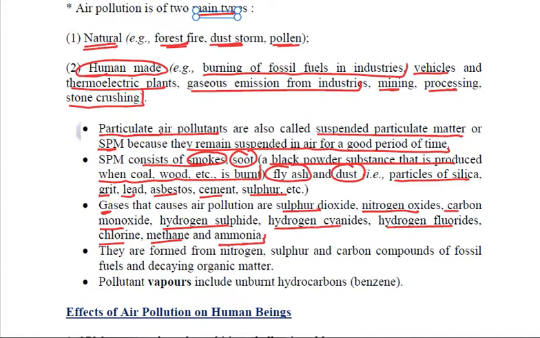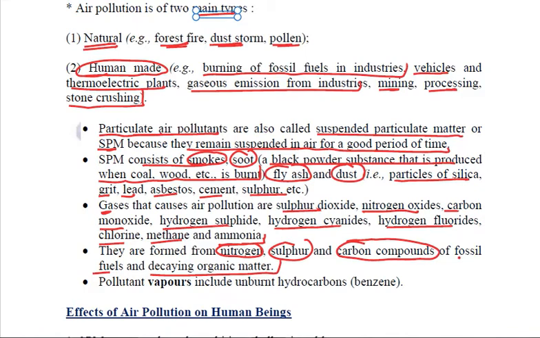They are formed from the nitrogen, sulfur and the carbon compounds which are present in the fossil fuels and the decaying organic matter. So when these fossil fuels like coal, petroleum, etc., are burnt, all these substances which are present in them combine with oxygen and produce various gases which are liberated in the atmosphere and which cause the air pollution.